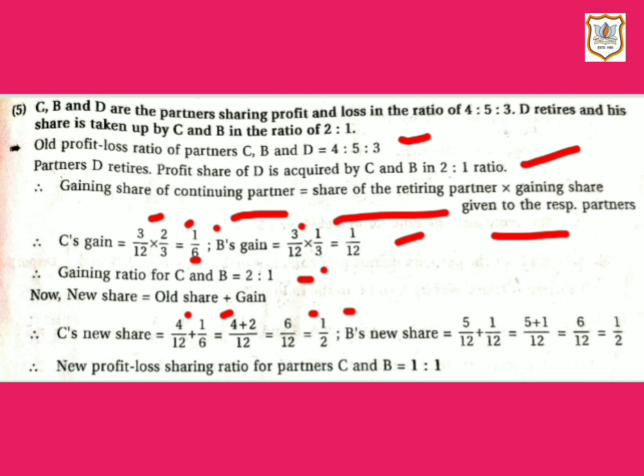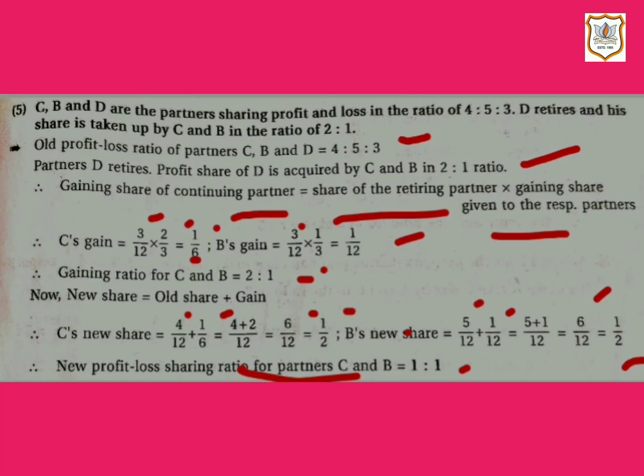Now, let us obtain B's new share. Here, B's old share is equal to 5 by 12 and B's gain is 1 by 12. If we solve this, we will get 6 by 12. And if we make it smaller, we will get 1 by 2. Therefore, the new profit and loss sharing ratio of C and B is equal to 1:1.